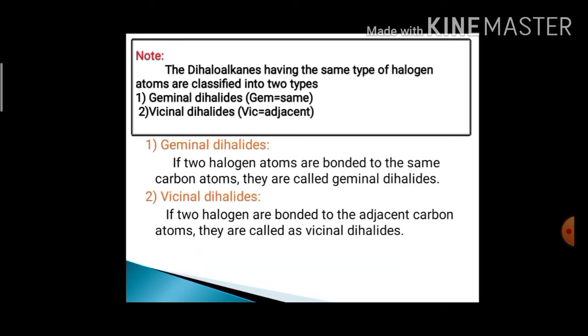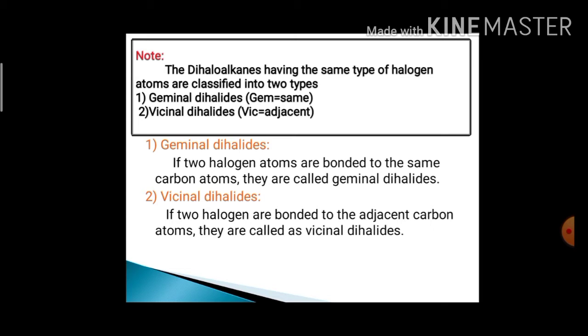Next, whatever dihalogen compounds there are, those dihalogen compounds are also classified into two types. The first is geminal dihalides and the second is vicinal dihalides. So what is meant by geminal? Here, gem means same and vic means adjacent. So let's discuss the definition of geminal dihalides. In geminal dihalides, the two halogen atoms are bonded to the same carbon atom, and they are called geminal dihalides.